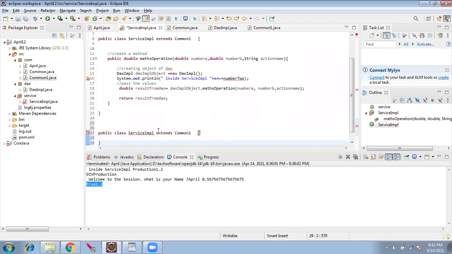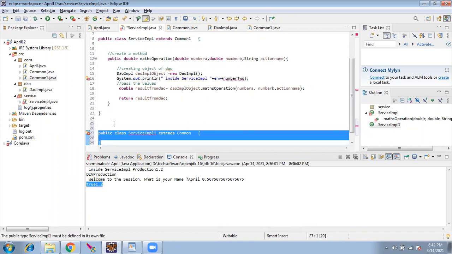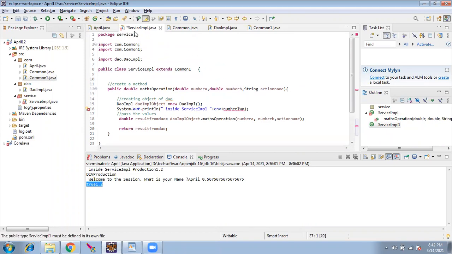I can create one more class, and in place of common one, we can use common right here. This is a separate class in the same file. Inside this file, you now have two classes. But one class can extend only one parent class.